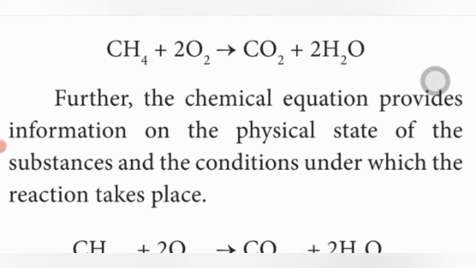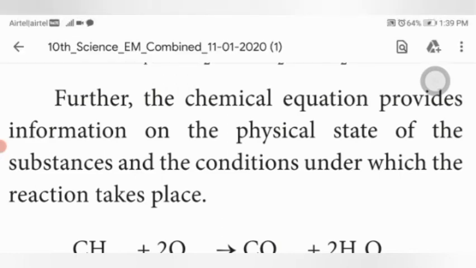These physical states of the substance are represented in brackets as a subscript.